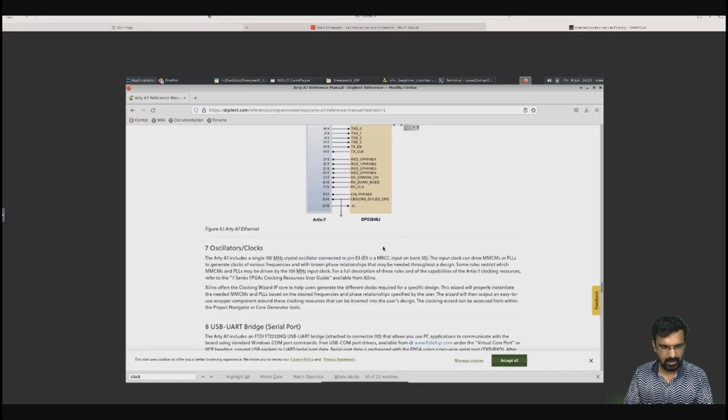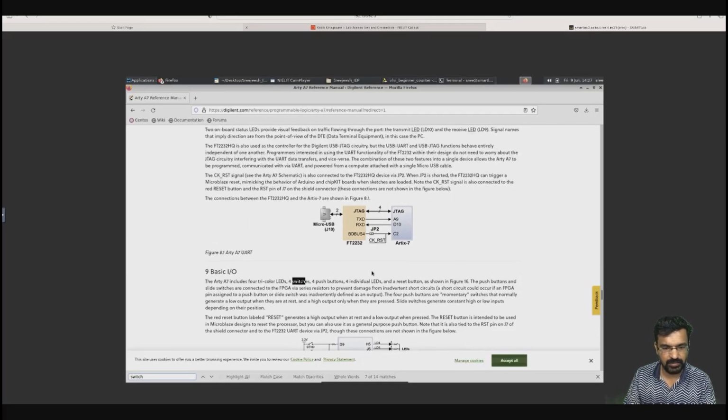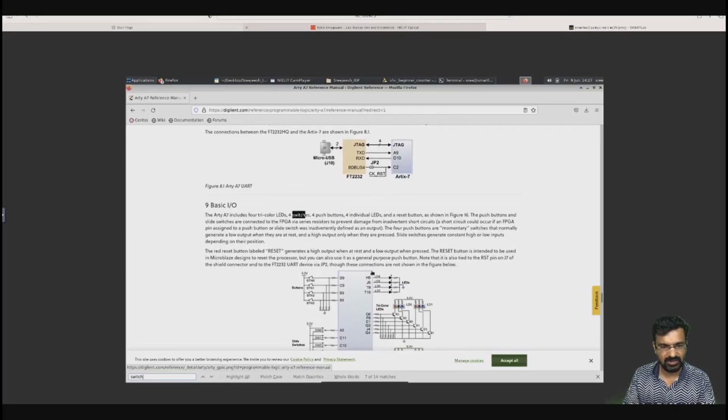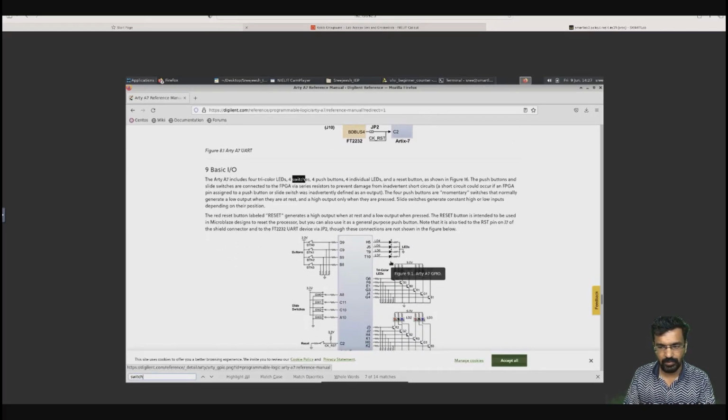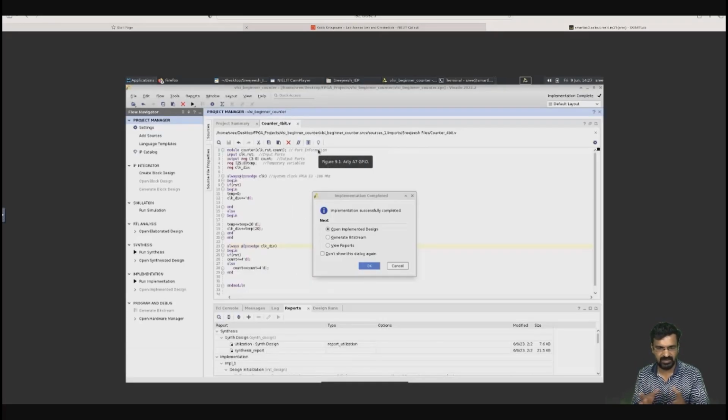Remember that pin. Now we want some switches. Here you have the basic IOs, and I will tell you one more thing: there are different kinds of banks in an FPGA. Basically this is an FPGA. We should open implemented design and then we'll go there.